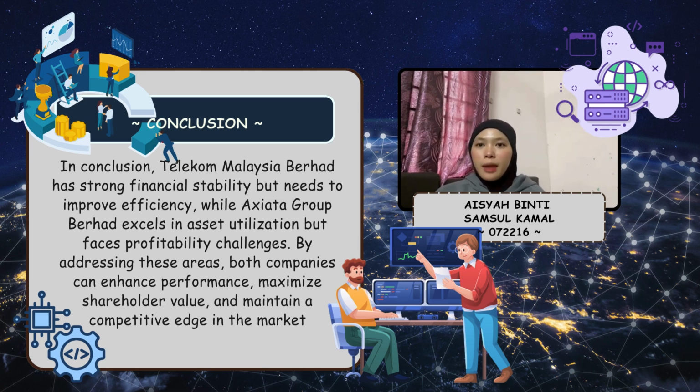Third, reducing debt and optimizing its capital structure. And fourth, investing in growth areas to boost shareholder value. And fifth, balancing financing through equity or partnership to lower risk. And in summary, Telekom Malaysia has strong financial stability but needs to improve efficiency, while Axiata excels in asset utilization but faces profitability challenges. By addressing these areas, both companies can enhance performance, maximize shareholder value, and maintain a competitive edge in the market. Thank you.